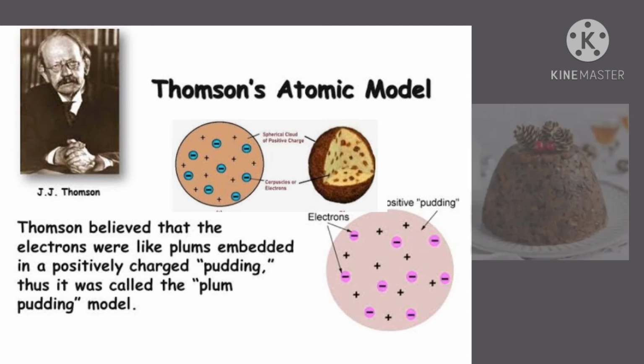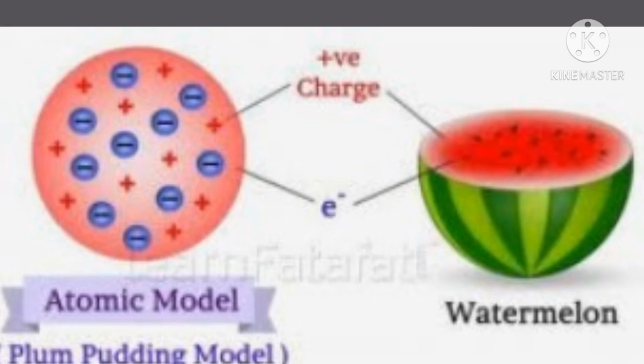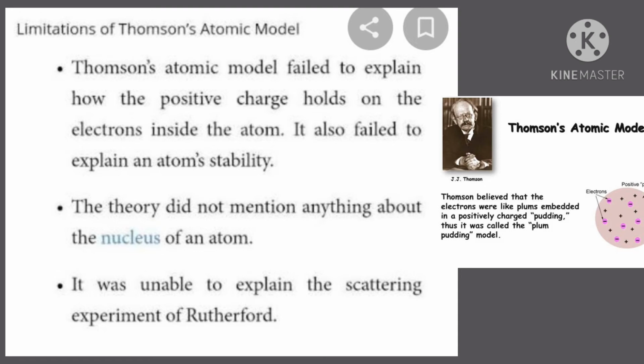The model has also been compared to a watermelon because the red edible part of the watermelon was compared to the sphere having a positive charge, and the black seeds filling the watermelon looked similar to the electrons inside the sphere. As this was the first model, it had some limitations.